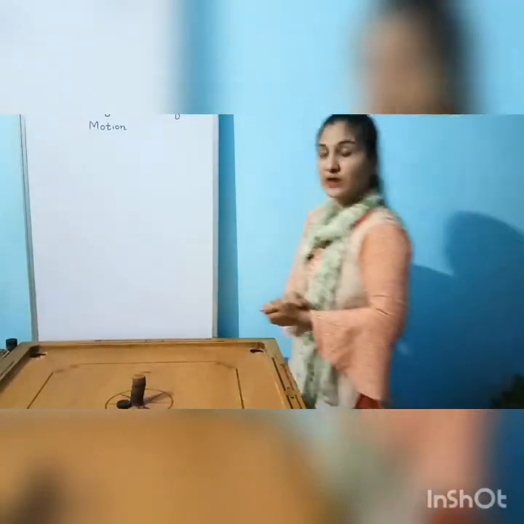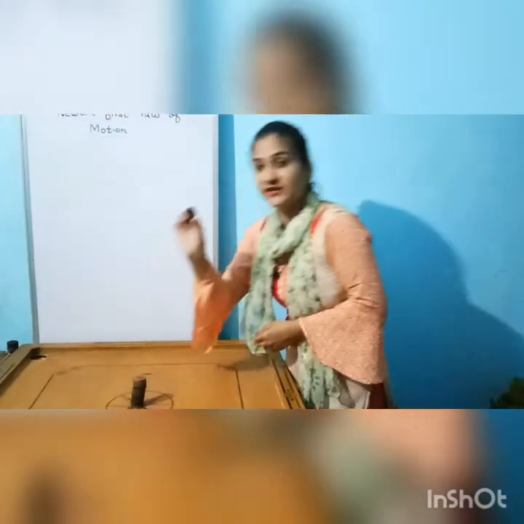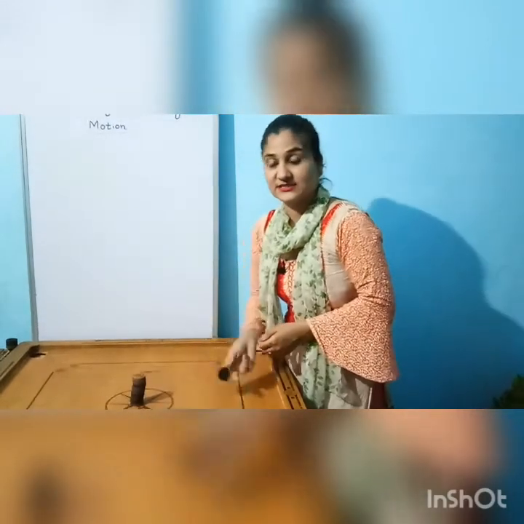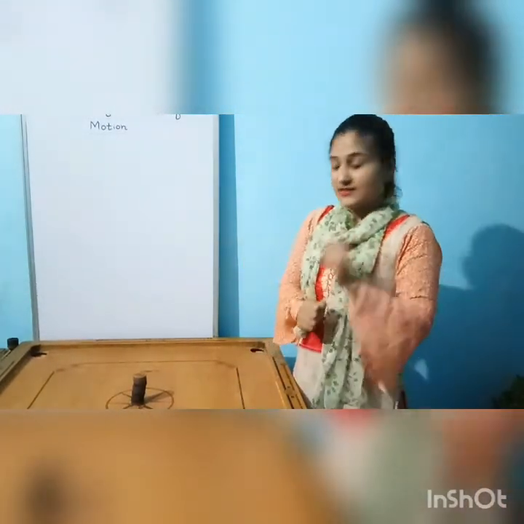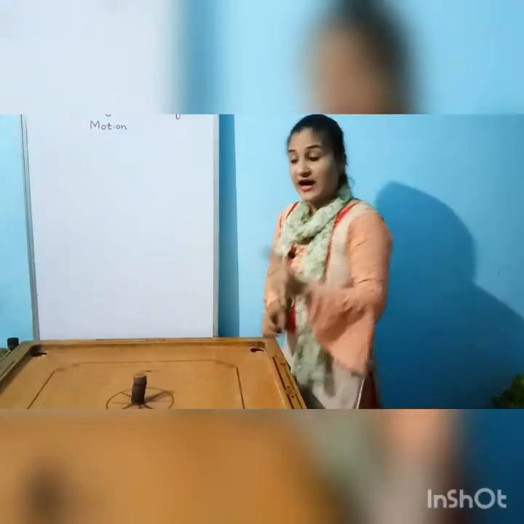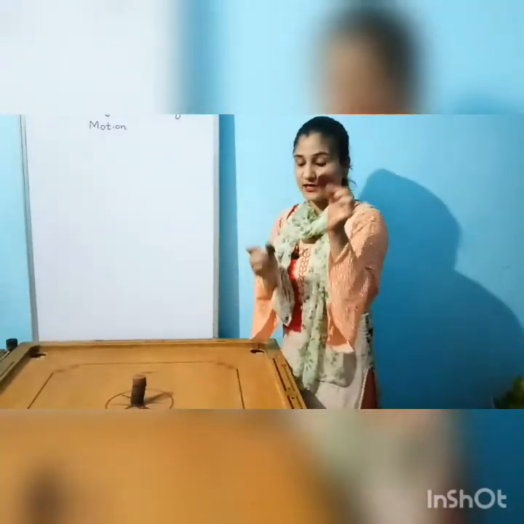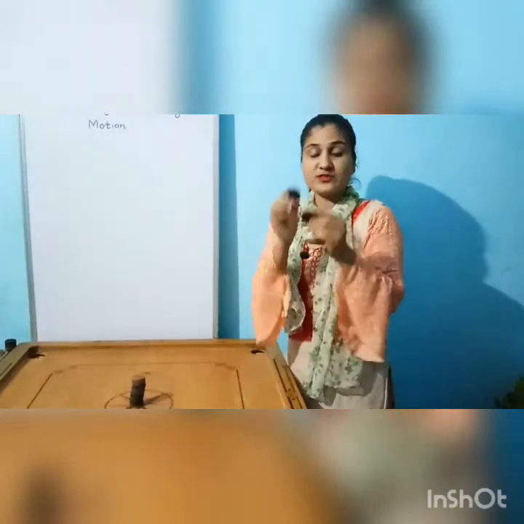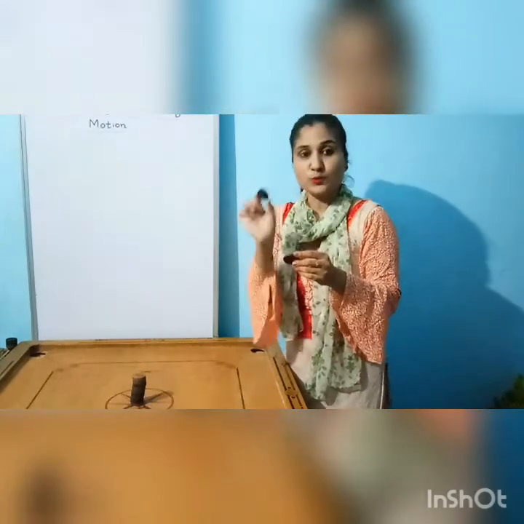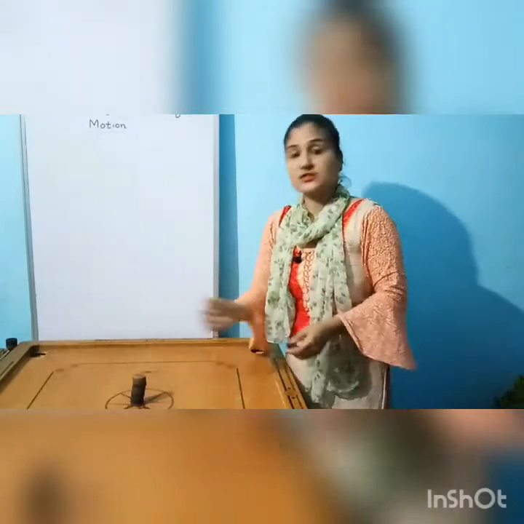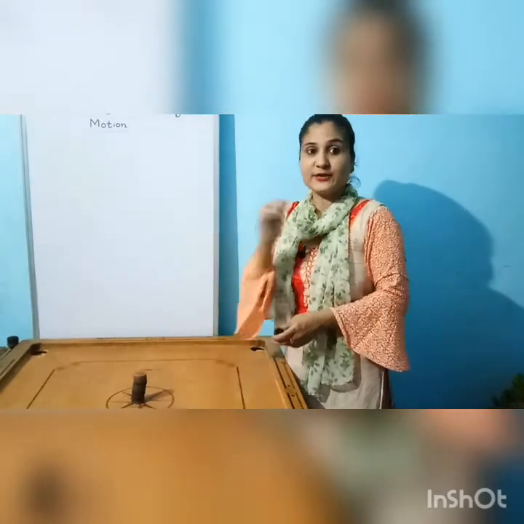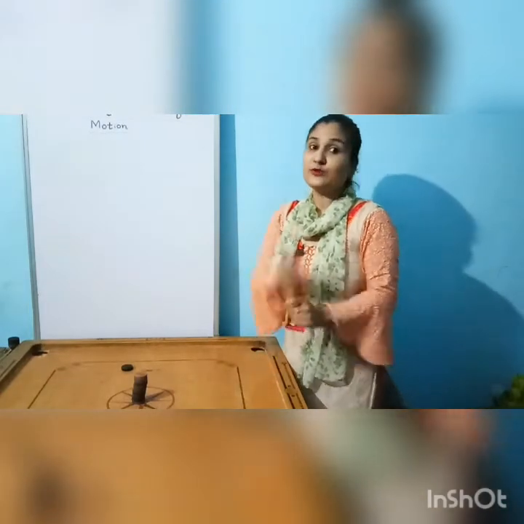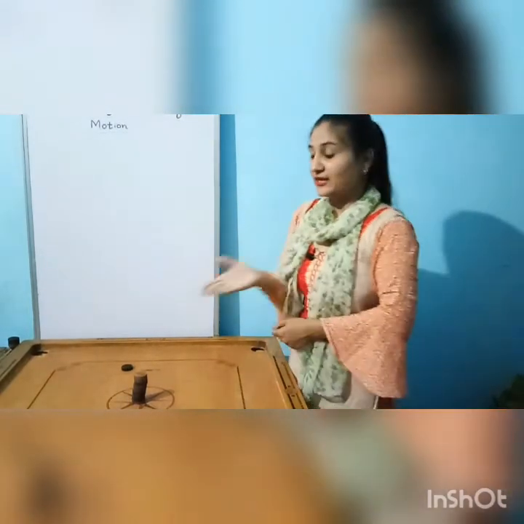Now have you seen what happened? Only this coin goes out and all of the rest remain at rest. Why has this happened? The reason is that I applied a force with this striker to only the coin at the bottom. When I apply a force, this coin comes in motion, and all the rest of the coins remain at rest, and due to which they stay here and only this coin goes out. So Newton's first law of motion also applies in your games.